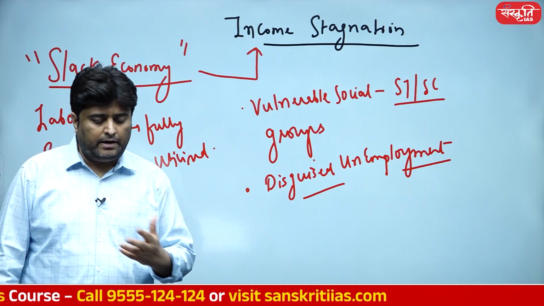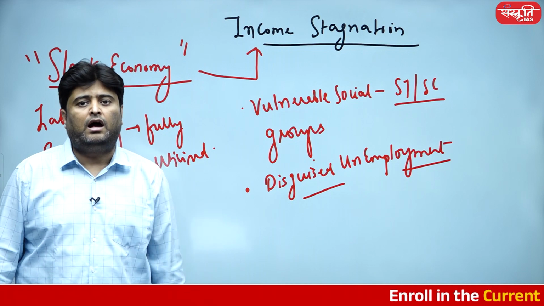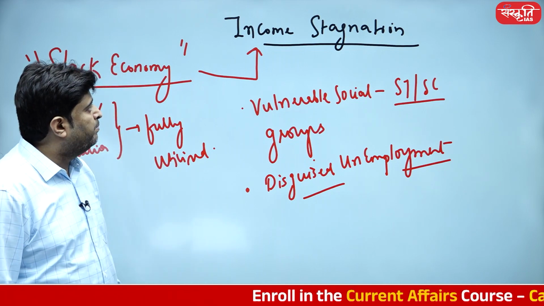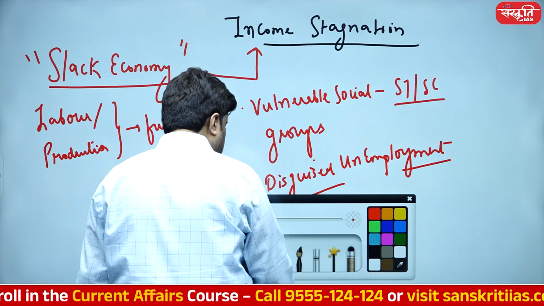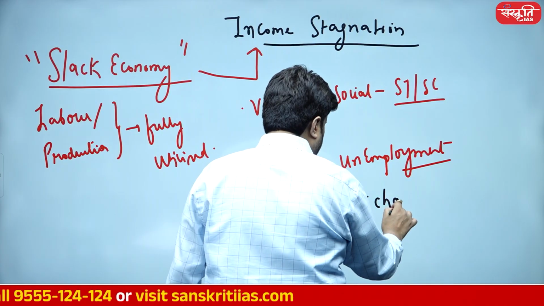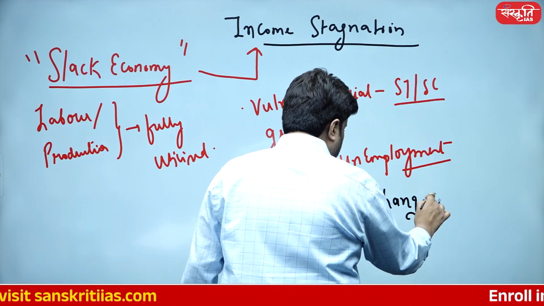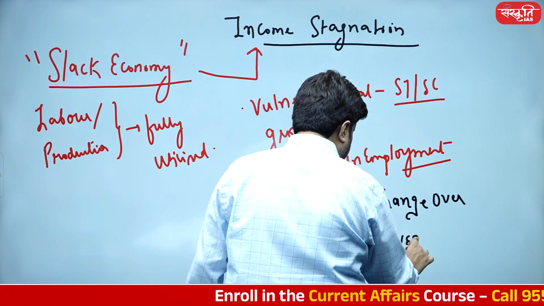These are the suggestions, and one important thing that is a net outcome of the monthly per capita consumption expenditure is it's the right time for us to change our poverty estimate. It's very important, student.